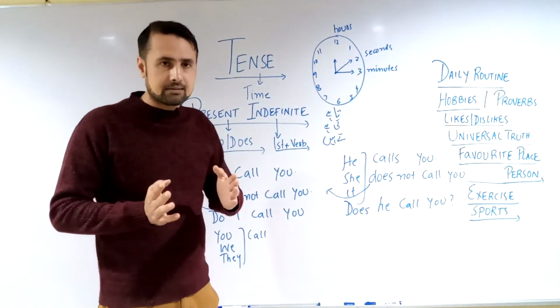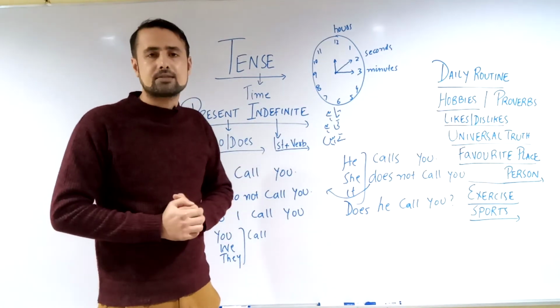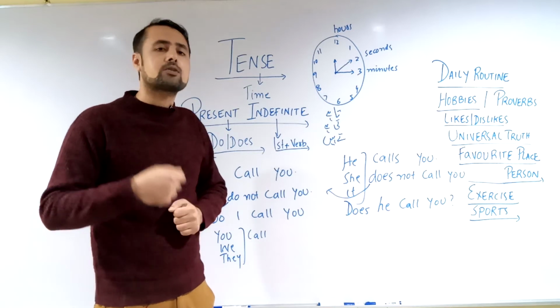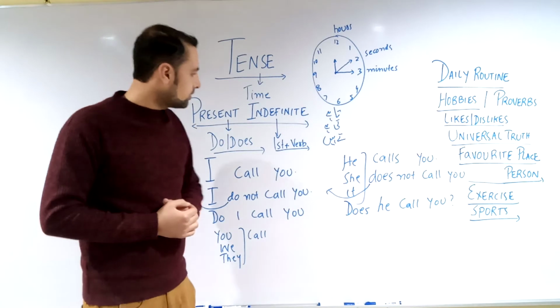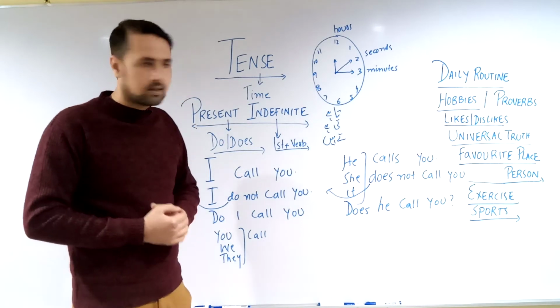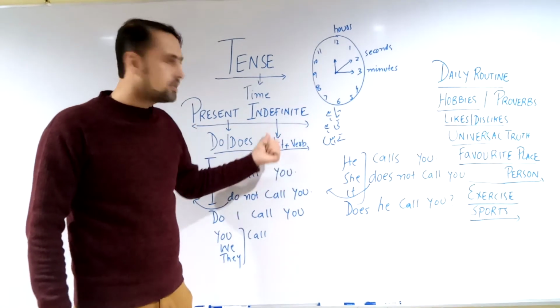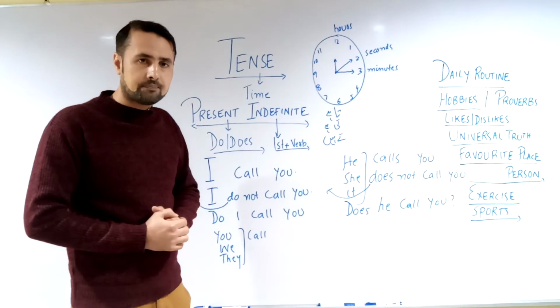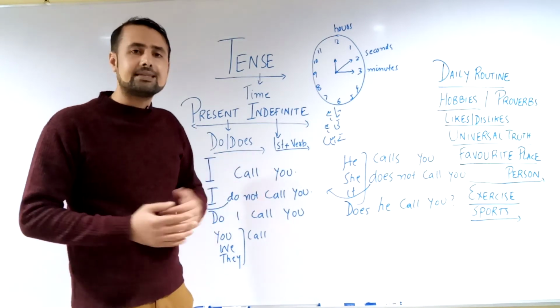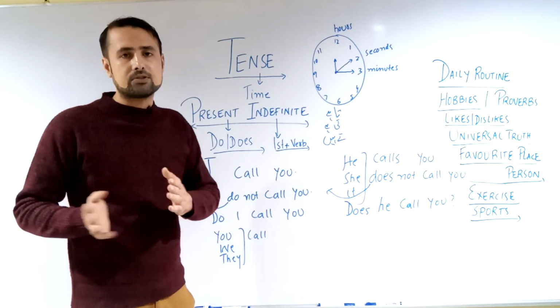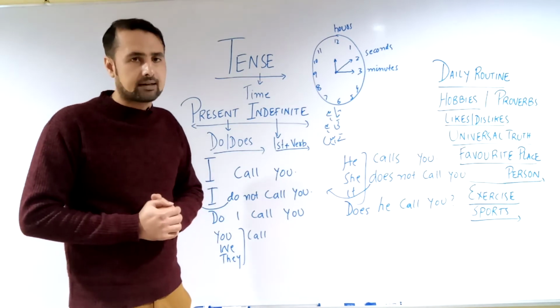In this lesson, my focus is on present indefinite. What is present indefinite all about? If we talk from a grammatical perspective, in present indefinite we use the first form of the verb. We use do and does, which are its indicators, in order to make a sentence either positive or negative.